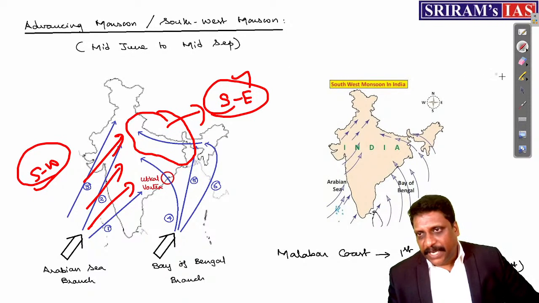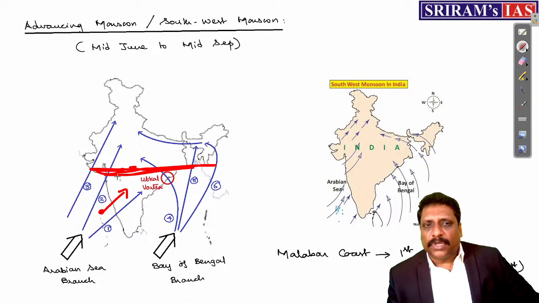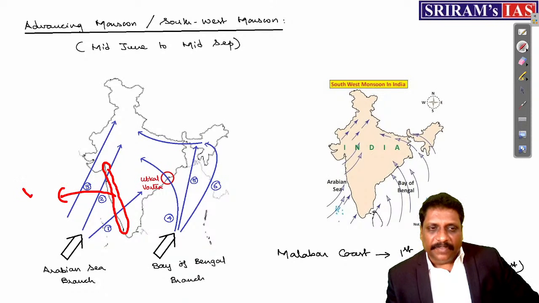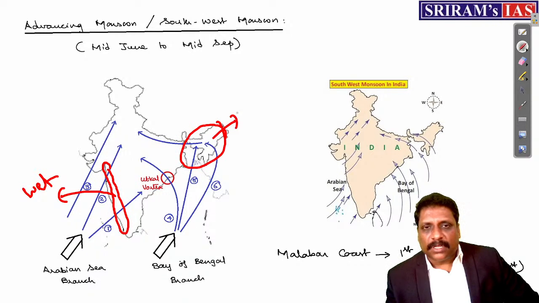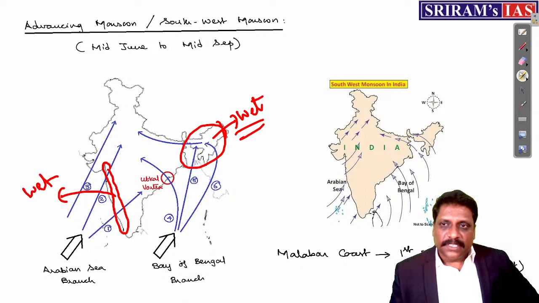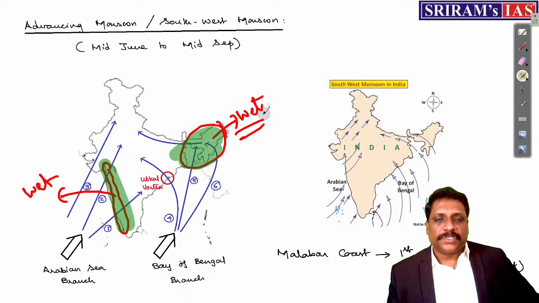That's the reason. In the peninsular part of India, when I talk about precipitation distribution, anybody can answer. When the wind enters from the Arabian Sea into the peninsular part of India, I know one thing: precipitation will decrease from what? West to east. It means more precipitation will be on the west. Very wet. Similarly, when I talk about the Bay of Bengal, it enters from east to west. So where will I have the wetter location? Towards the eastern side. And later you will understand that these are the two places in India where I'll have evergreen forest. Right, my dear friends.